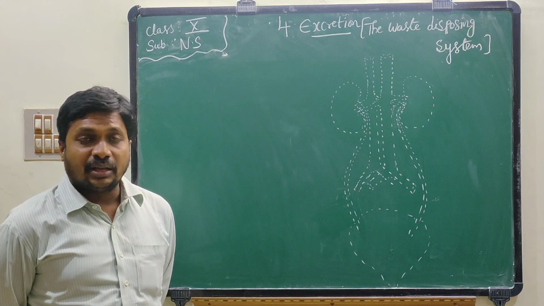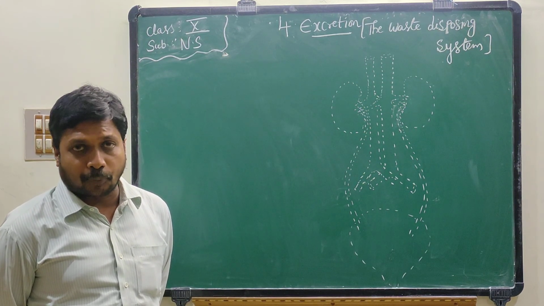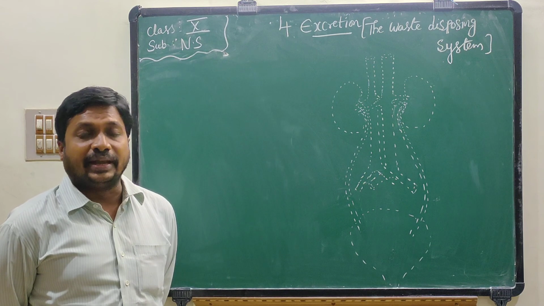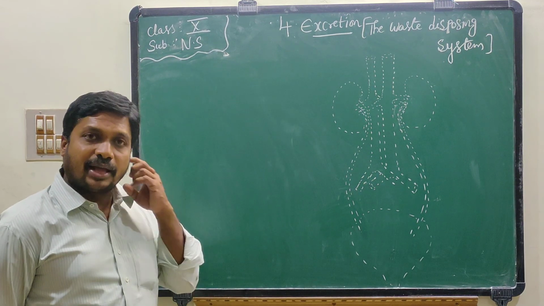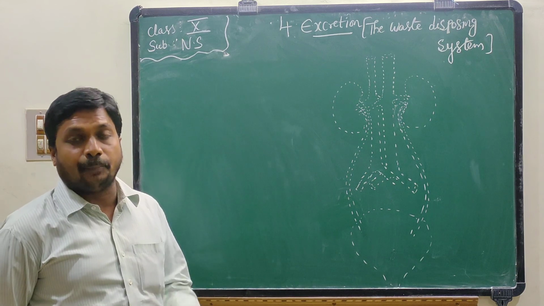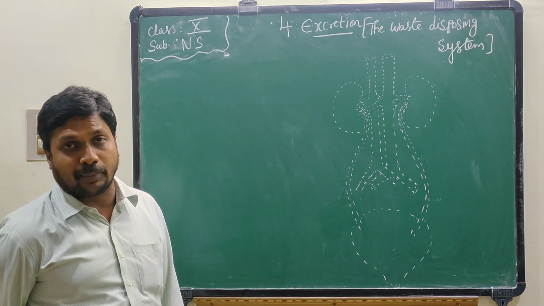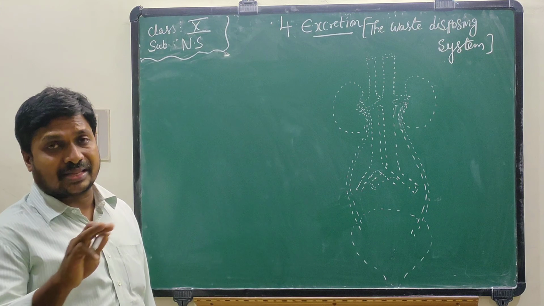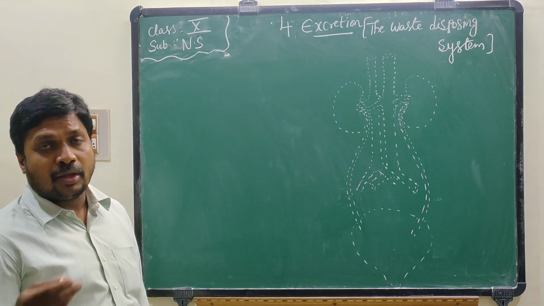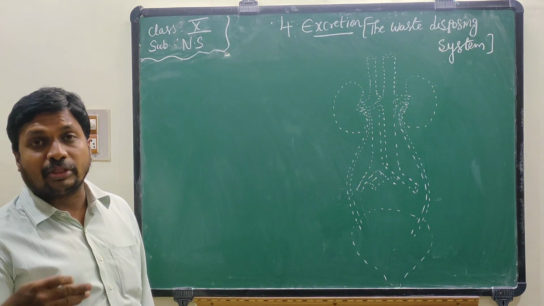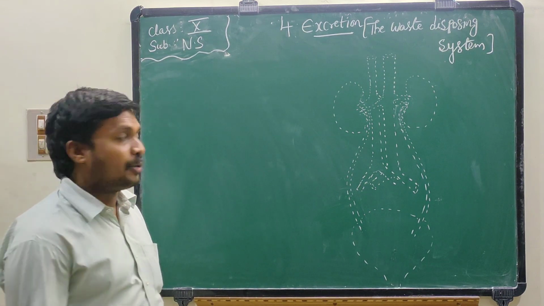And the second one is respiration, that is also an important life process. Why? Because it is the process which releases energy to our body. And the third one is transportation. It is also an important life process in our body. Why? Because if these three processes do not take place, we cannot survive. Without food we can't survive. Without energy we can't survive. Without transportation we can't survive.